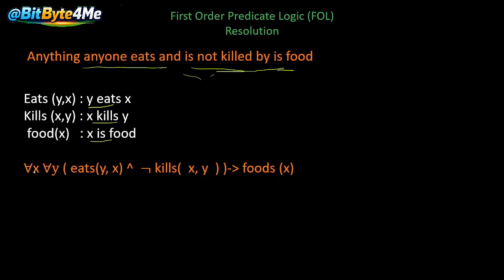So for all X and for all Y: eats(Y, X) and not kills(X, Y), where we use a negation before kills, implies food(X). So if someone eats X and X does not kill them, then it's food. This is how we represent this English sentence in first order predicate logic.